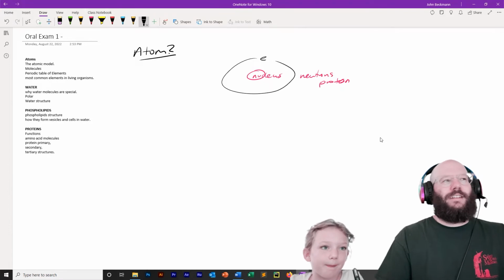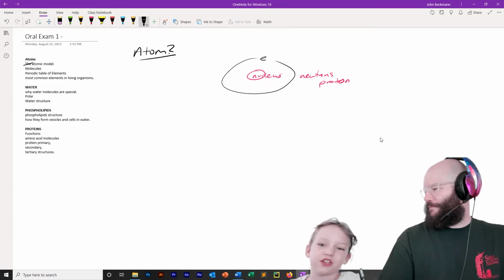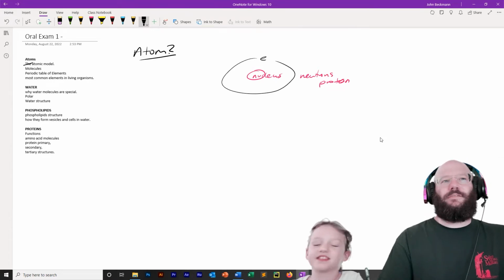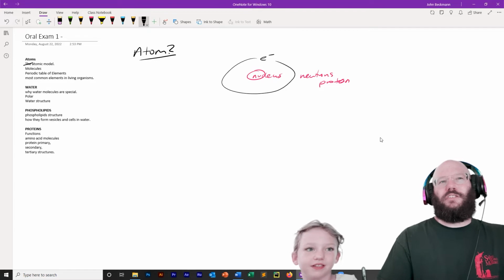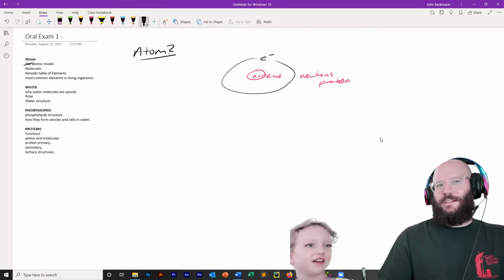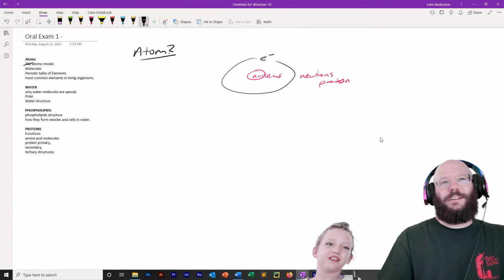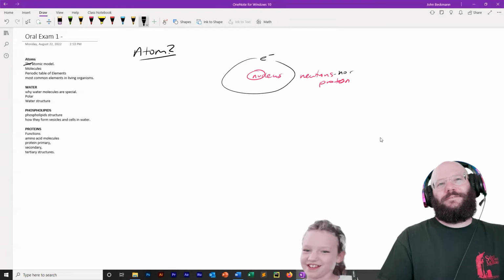What charge is an electron? Is it negative or positive? It's negative. What charge is a neutron? Positive. Really? I think so, yeah. A neutron is positive? Wait, no, neutrons are uncharged. Good. I thought you said nucleus for a second.